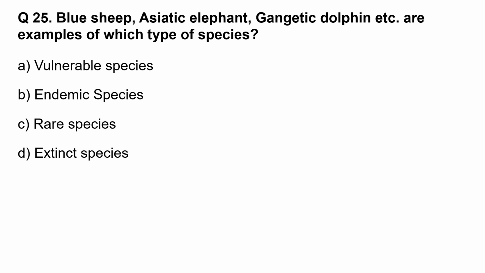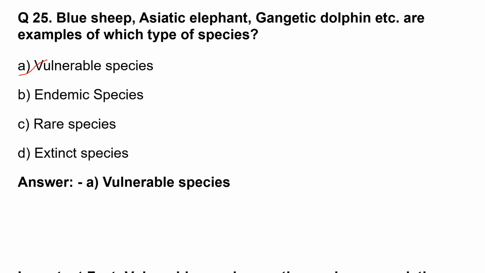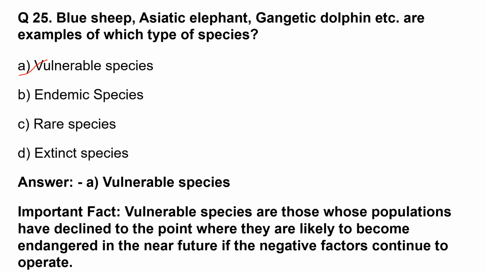Blue sheep, Asiatic elephant, Gangetic dolphin, etc. are examples of which type of species? The correct option is vulnerable species, option A. Vulnerable species are those whose population has declined to the point where they are likely to become endangered in the near future if the negative factors continue to operate.